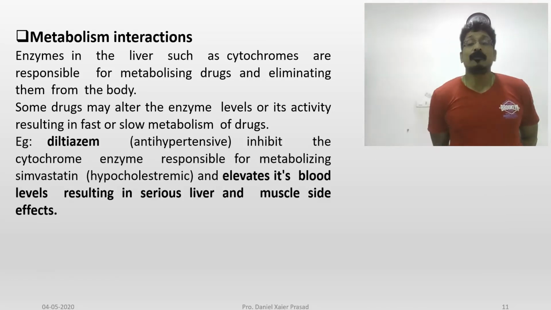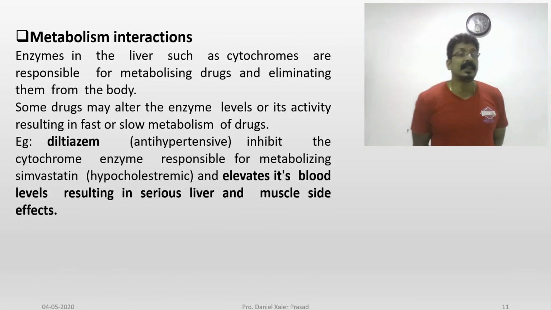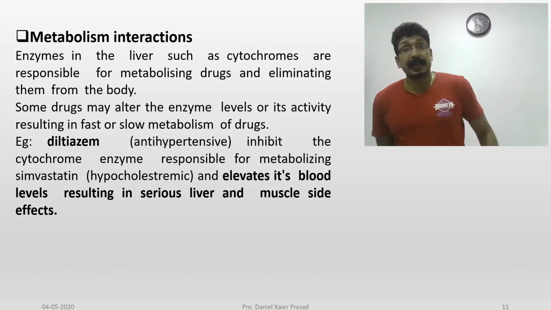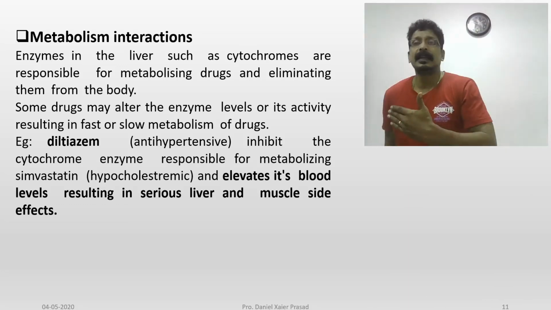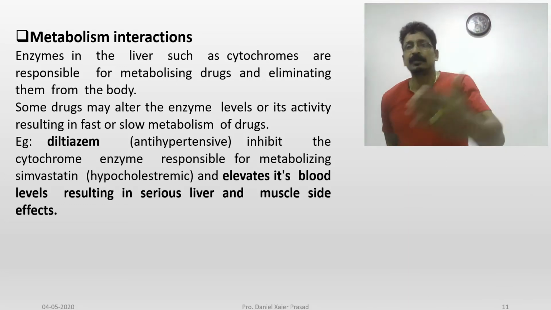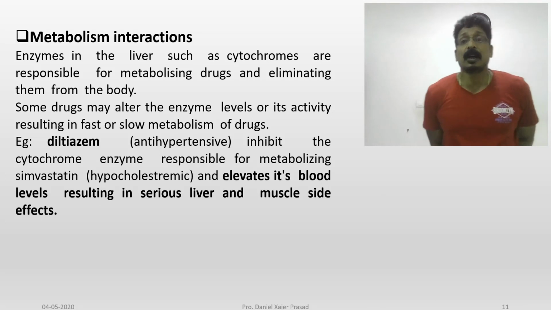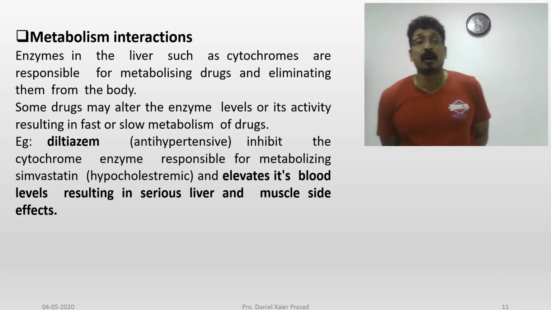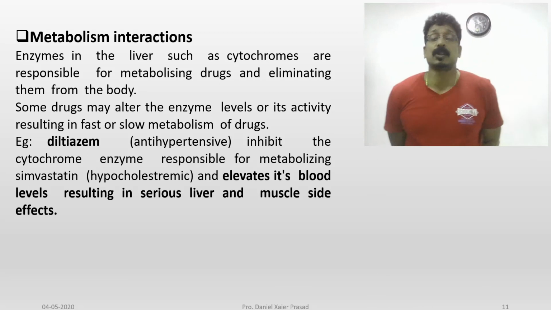So for example, diltiazem. What is this diltiazem? You might have studied this drug. It's an anti-hypertensive drug. But in detail you should know, not only anti-hypertensive; you might have studied various ACE inhibitors and calcium channel blockers. There are many drugs. This comes under calcium channel blockers, diltiazem. It's a very important calcium channel blocker drug, an anti-hypertensive drug. It can even be prescribed as an anti-arrhythmic also.